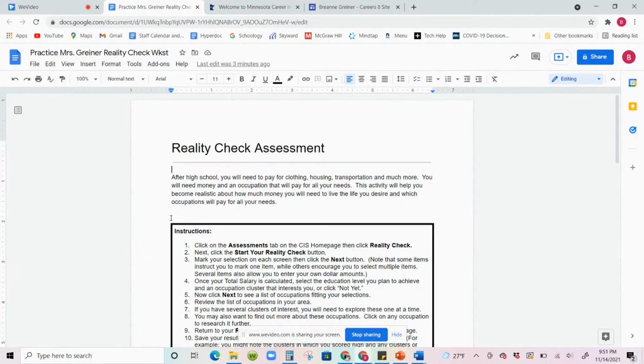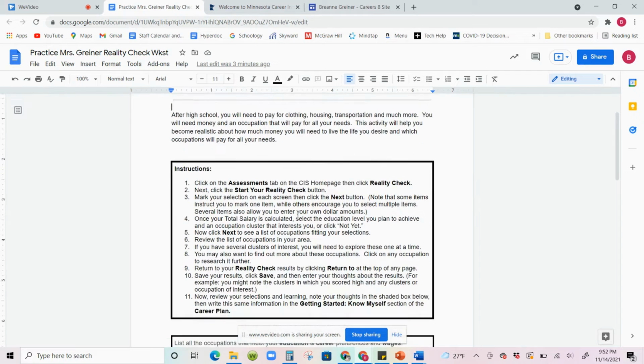Okay, so after high school, you are going to need to pay for clothing, housing, transportation, and much more. You will need money and an occupation that will pay for all of your needs. This activity will help you become more realistic about how much money you will need to live the life you desire and which occupations will pay for all of your needs. The reality check assessment is going to help you with this immensely. So, here are the written instructions of how you're going to complete your reality check. I am going to help you in this video.